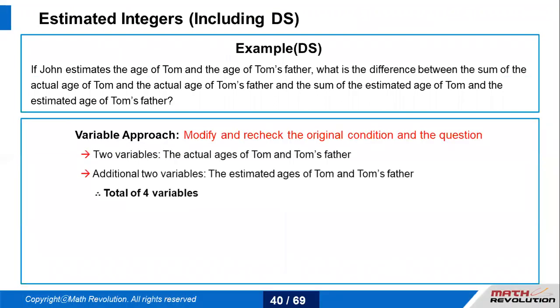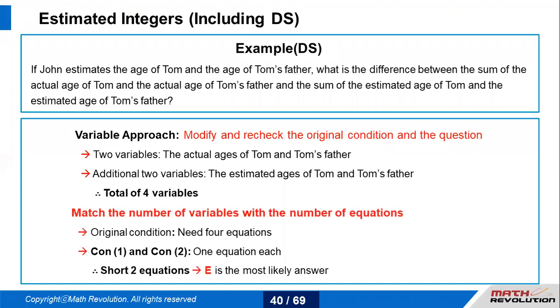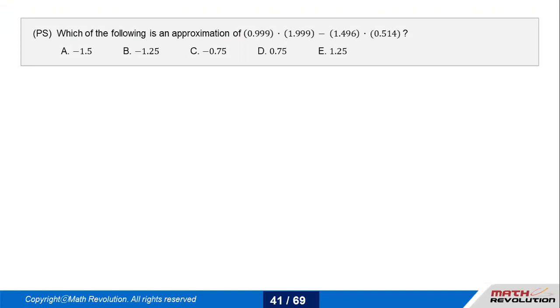There are two variables for the actual ages and two additional variables for the estimated ages, so overall we get four variables. Two supporting equations would be given, but I'll still be left short of two equations, so my answer would be E.